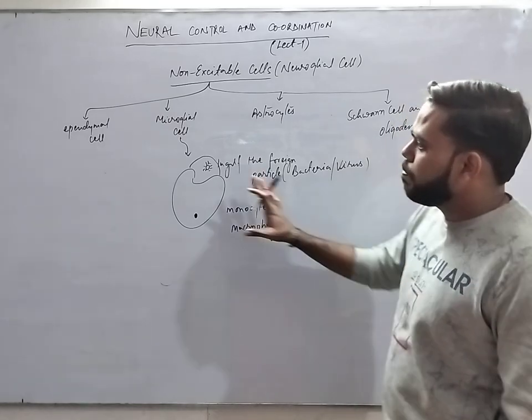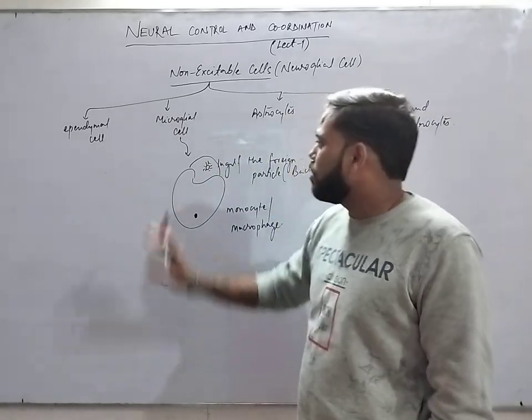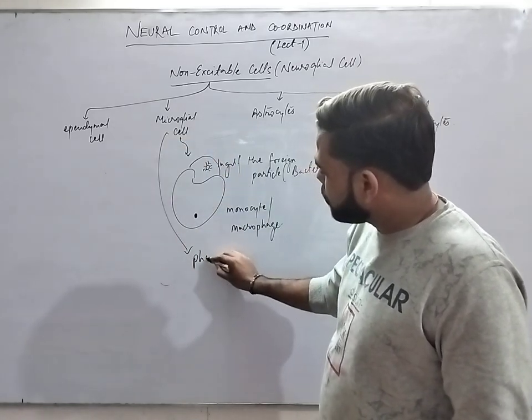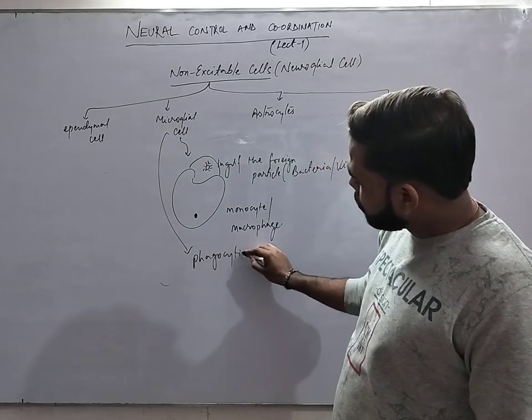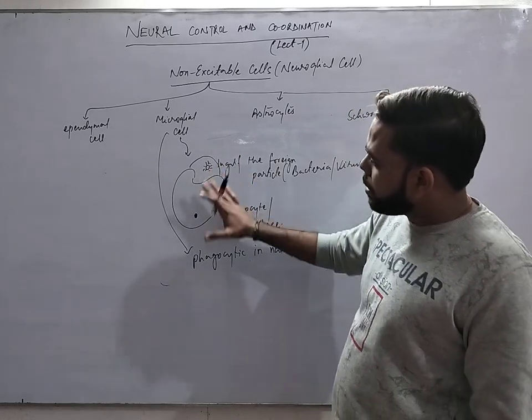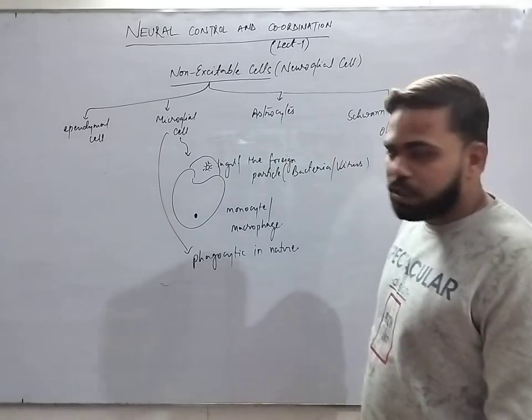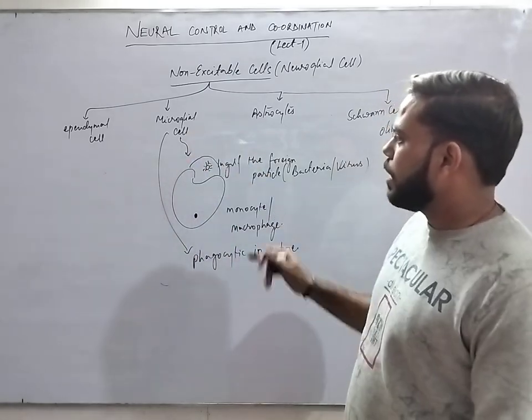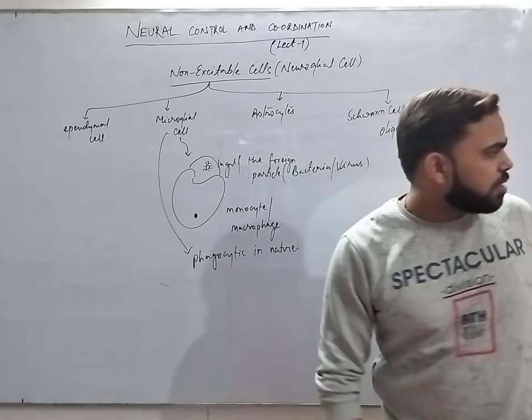Okay, this was the basic and one and only function of the microglial cell. These microglial cells are phagocytic in nature, so they will kill that foreign particle by engulfing it. Okay. Now this was a very short function of the microglial cell. After the microglial cell, the astrocyte cells.